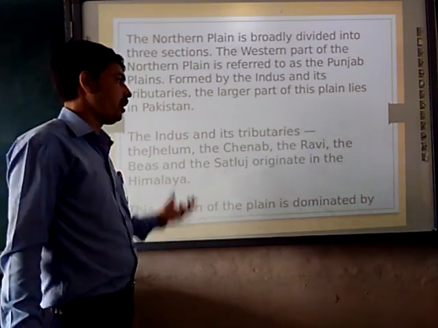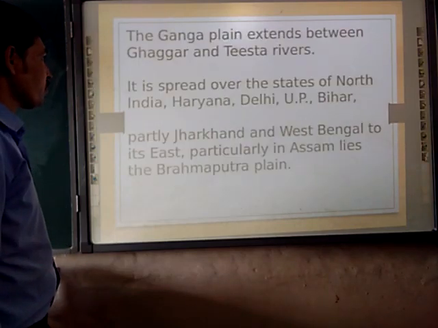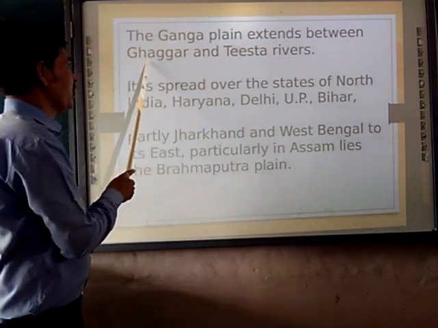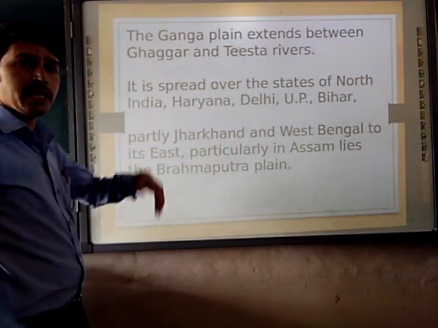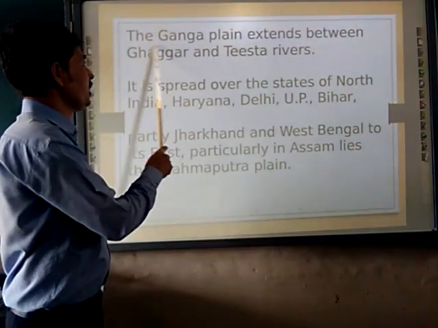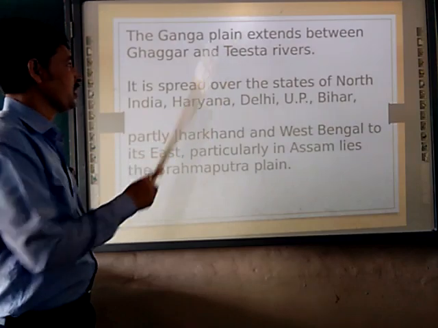So Doab, what is there? We are going to see. Next, the Ganga plain extends between the Bhadra and Tista. We have seen the first one, the Punjab plain. Here we are talking about the Ganga plain, between the Bhadra and Tista. Between that, the plain is there.